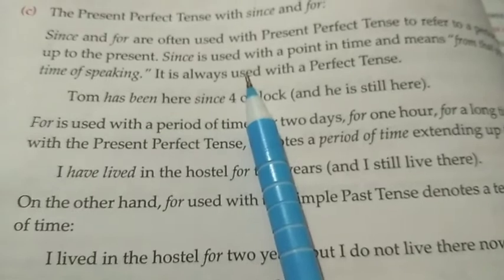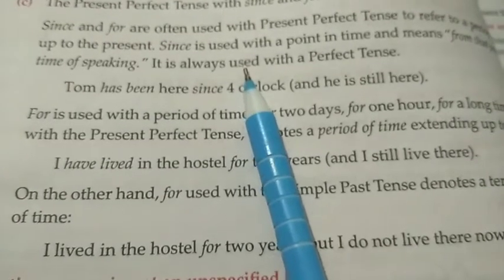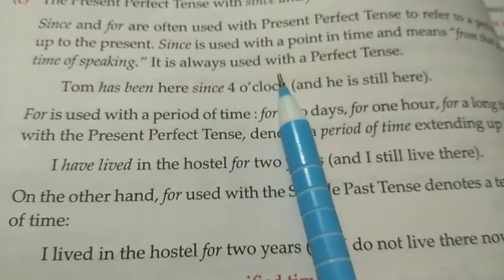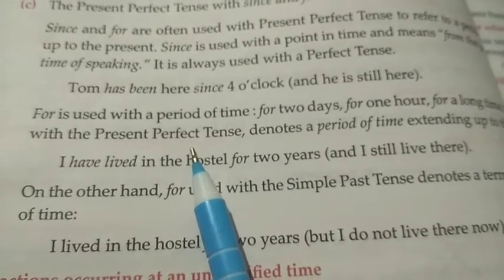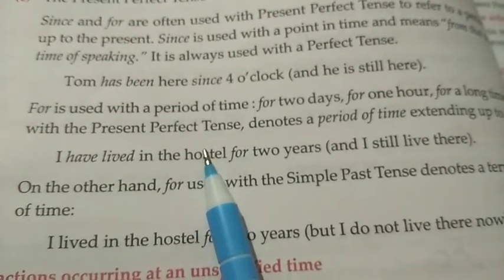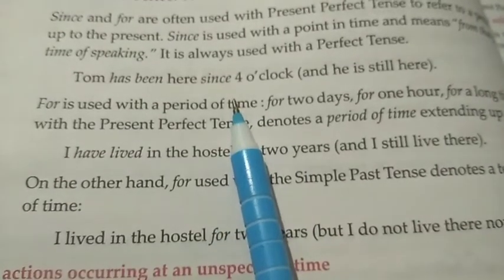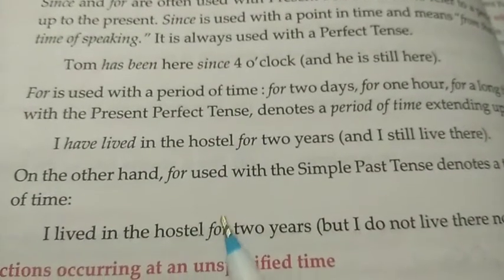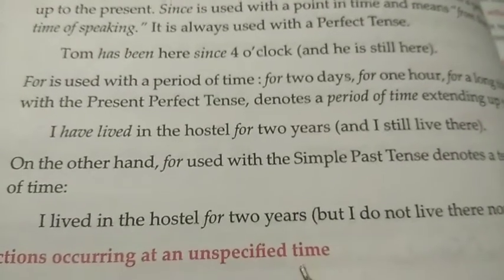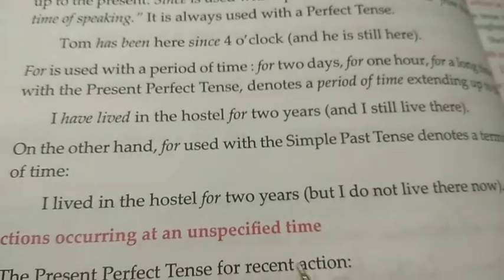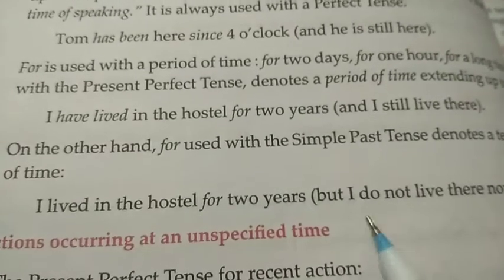Since is used with a point of time, that means from that point to the time of speaking, and for is used with a period of time, that means a period of time extending up to the present.